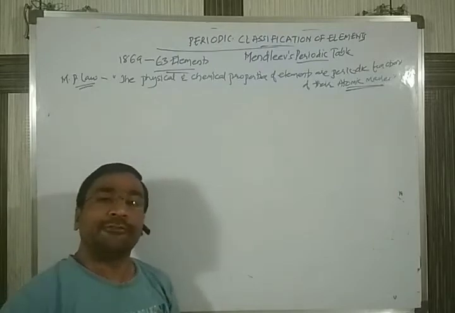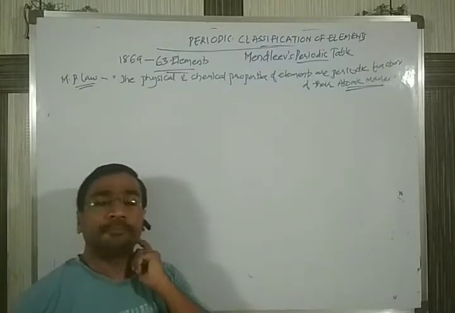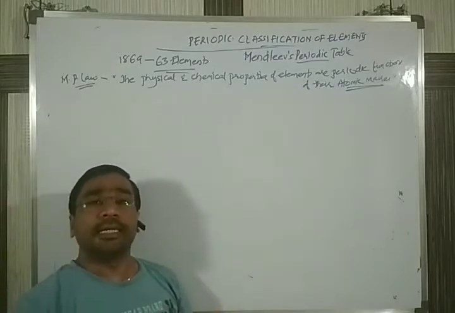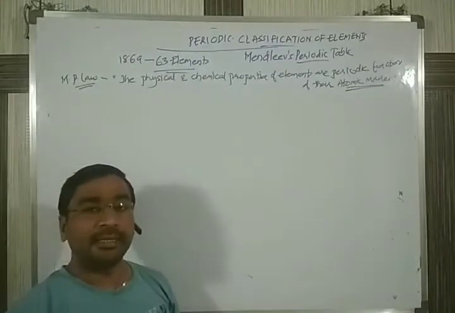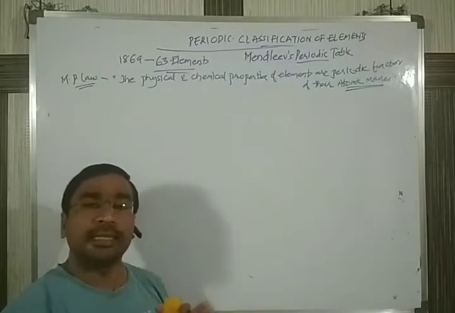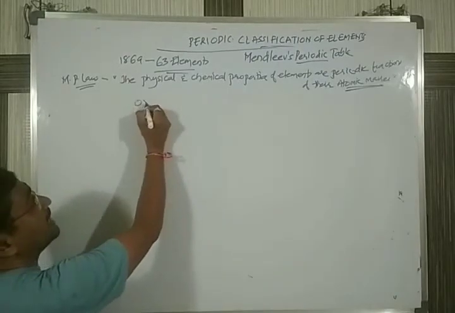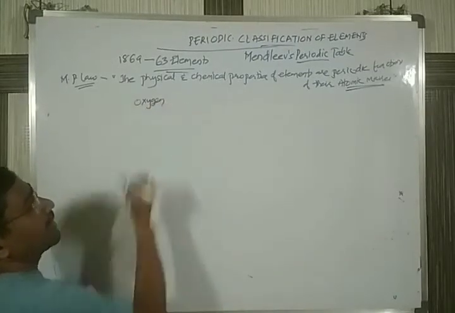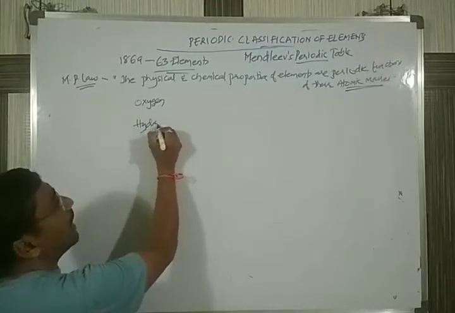Before he started arranging, Mendeleev observed the reactivity of elements. He took all 63 elements and reacted them with oxygen and with hydrogen, both.